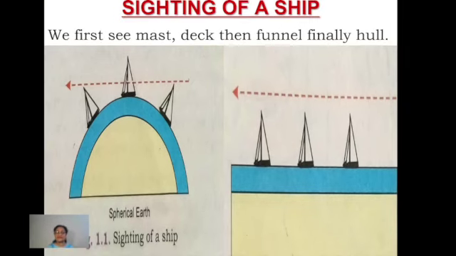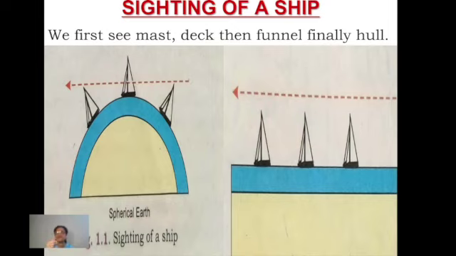Now, the first evidence given here in support of the shape of earth being spherical is sighting of a ship. Now, children, you must have yourself felt many times, you must have experienced when you go to any of the coastal areas, and you get a chance to see a ship which is coming towards the coast from the seaside or the ocean side. What do you find? Have you ever noticed this?